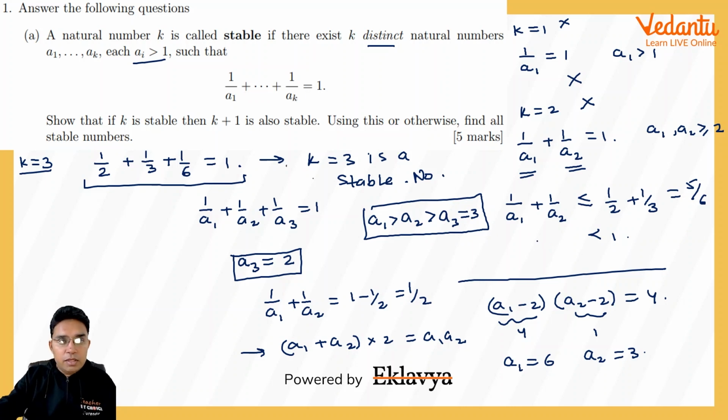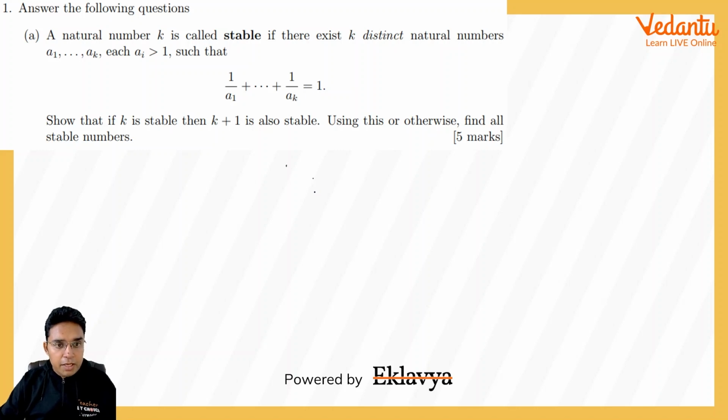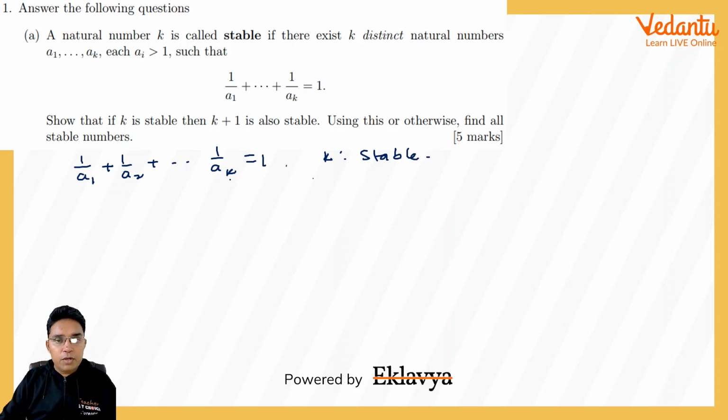Okay, now the second part, which says if k is a stable number, then we have to prove that k plus 1 is also a stable number. Now to do this, let us assume that 1 upon a1, 1 upon a2 and so on, 1 upon ak, is equal to 1, where k is a stable number. So there have to be some a1, a2, up to ak, so that the sum of their reciprocals becomes equal to 1.